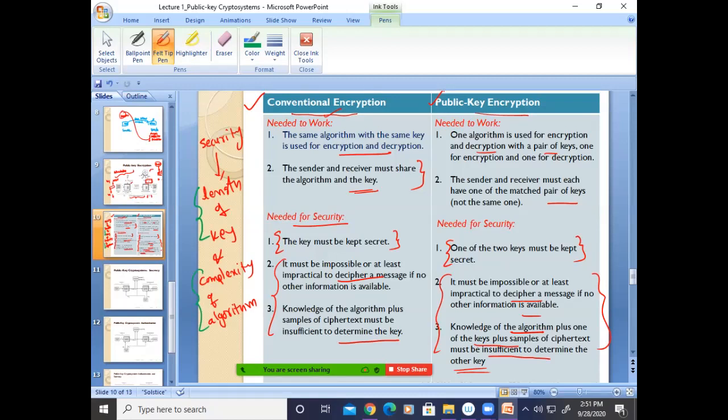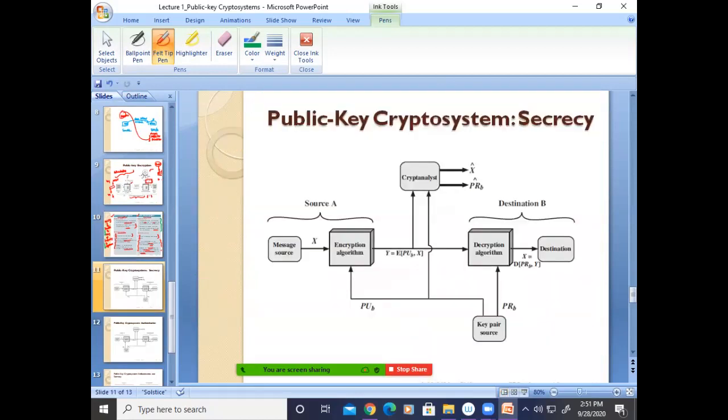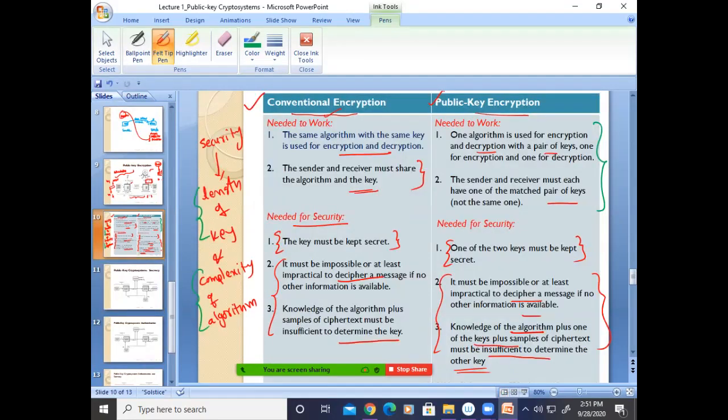But we can say here in the symmetric, we try to do transposition or substitutions, but here, as we will see in coming lectures, we will use mathematical functions. So the complexity will be more in this. Okay, how, why, etc. we will see when we discuss the RSA algorithm or different types of algorithms. I hope all the points are clear. Any questions?